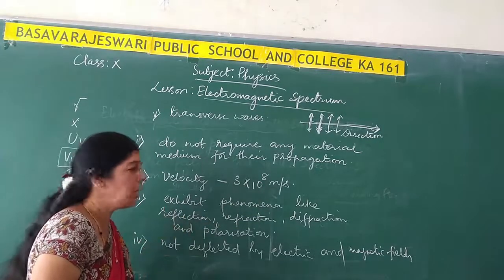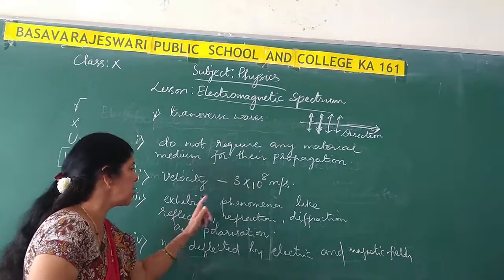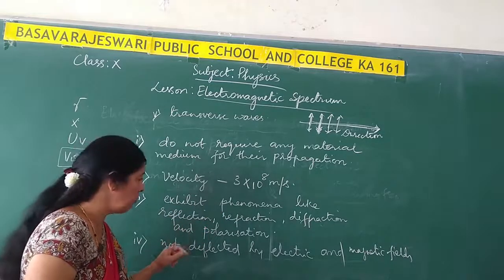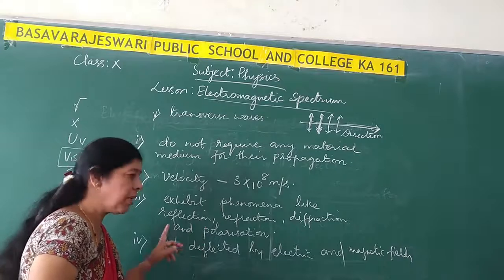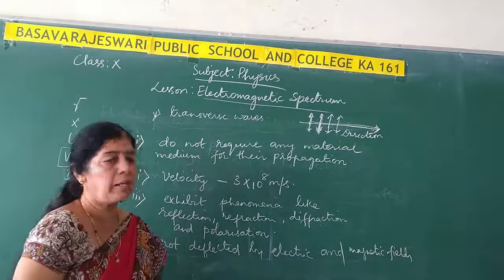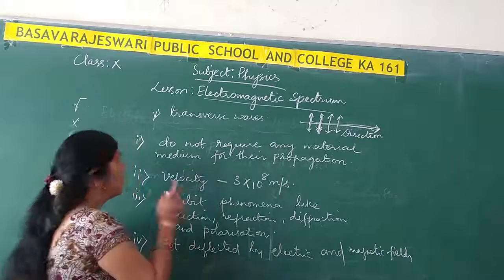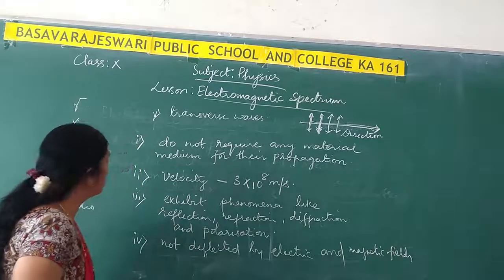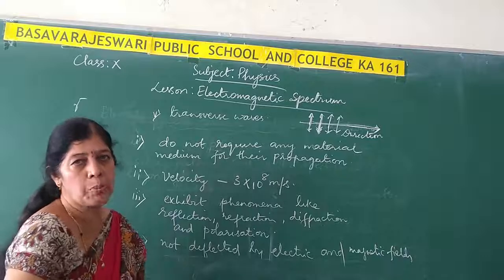Just like visible light, all the electromagnetic radiations exhibit phenomena like reflection, refraction, diffraction and polarization. None of them are deflected by electric and magnetic fields. And remember, they are transverse waves.